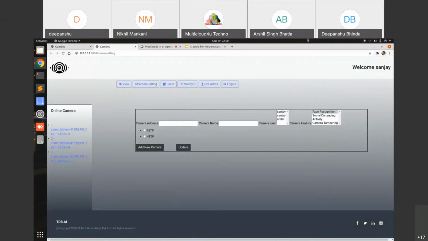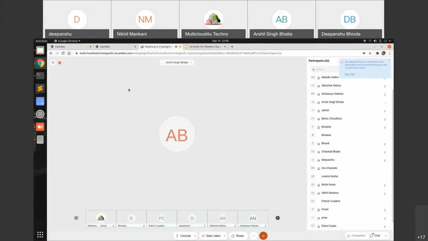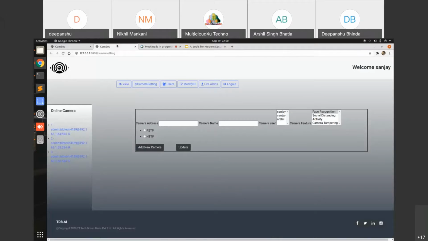Hello. So as I have explained about the RTSP and the HTTP link, here you can see that we have taken two types of links, RTSP and HTTP links. Now, it is a dynamic product, so you can add hundreds, thousands of cameras.